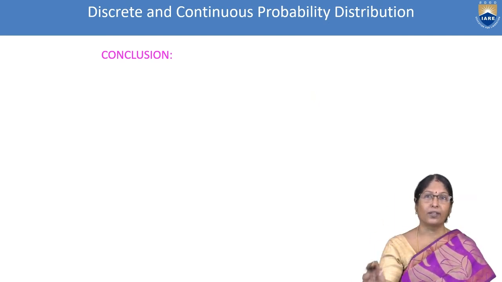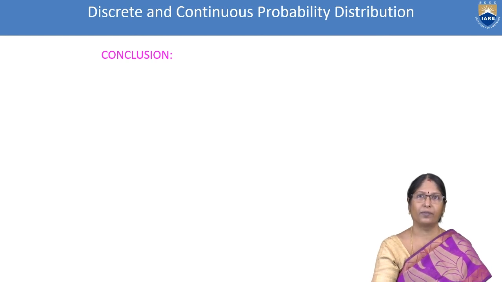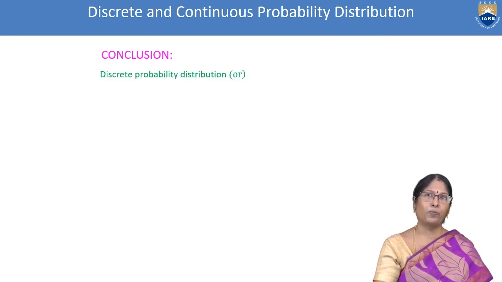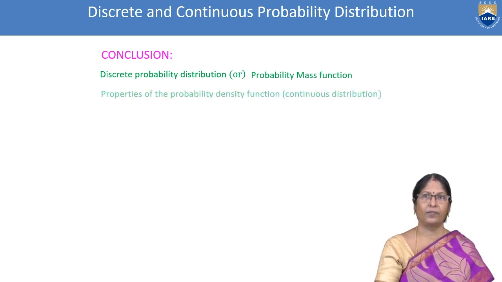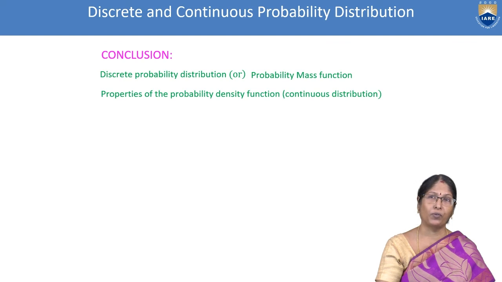So we will come to the conclusion. Today what we discussed in this lecture: discrete probability distribution or probability mass function, and properties of probability density function, otherwise we call it continuous distribution.